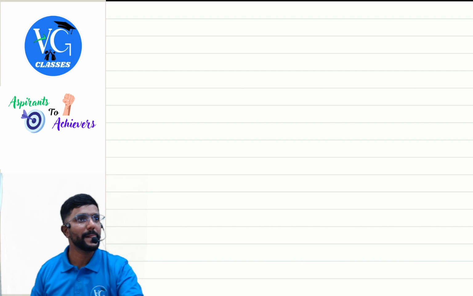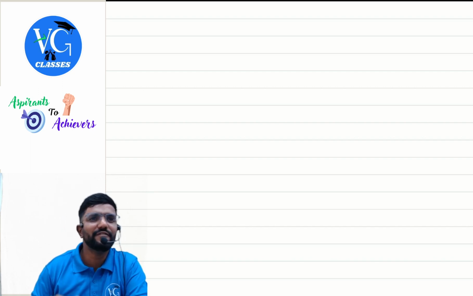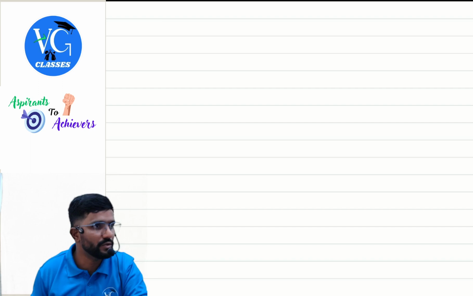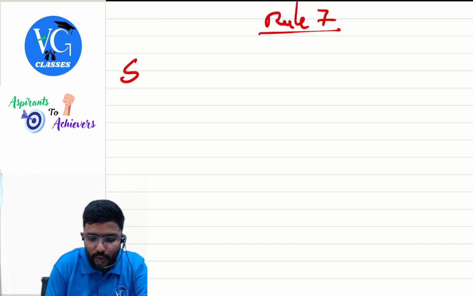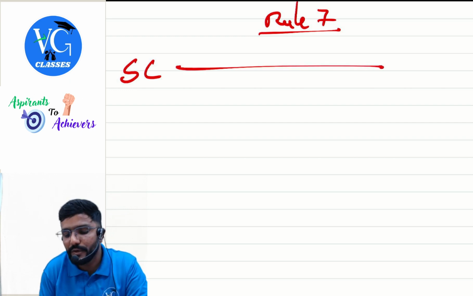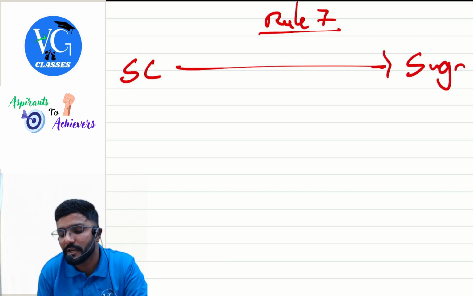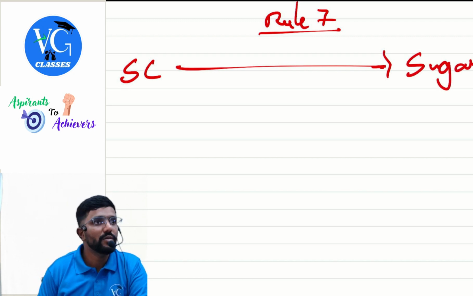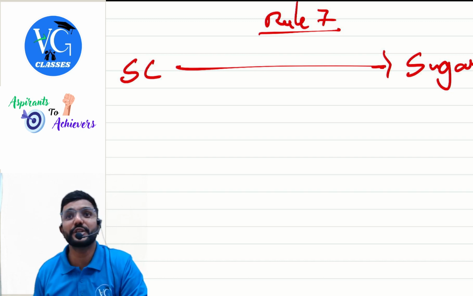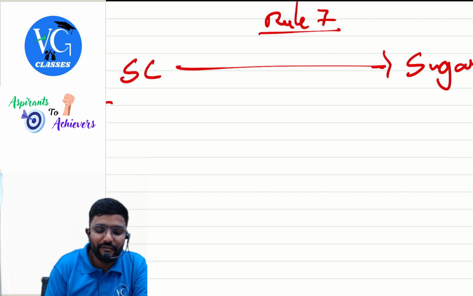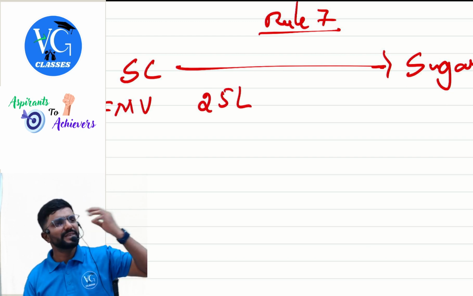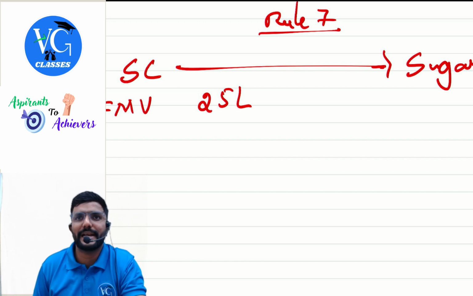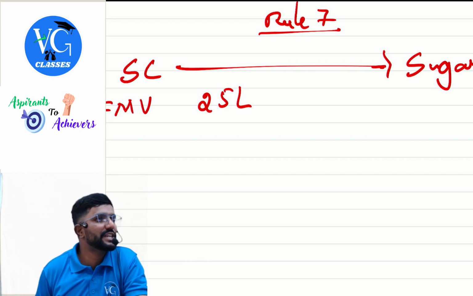Rule 7 is telling, guys: when you grow and manufacture anything other than rubber, coffee, and tea, apply rule 7. What is rule 7 telling? Assume I grow sugarcane and put it into the manufacturing process to manufacture sugar. When I put sugarcane into the manufacturing process on that day, the FMV of the sugarcane was 25 lakh. The fair market value means if I had sold it in the open market, I would have got 25 lakh. That is a sale value to compute my agriculture income.